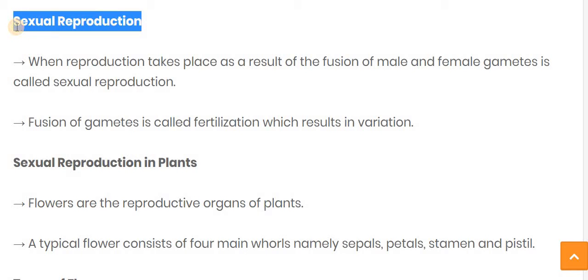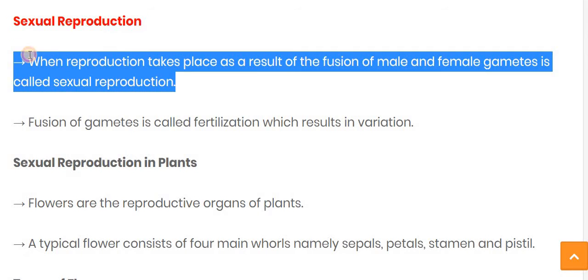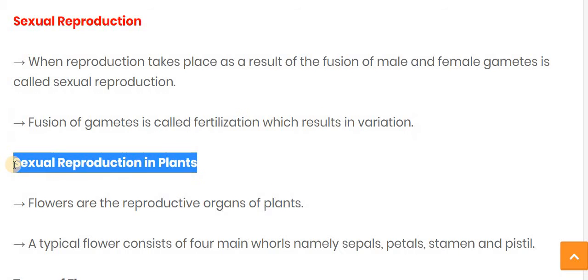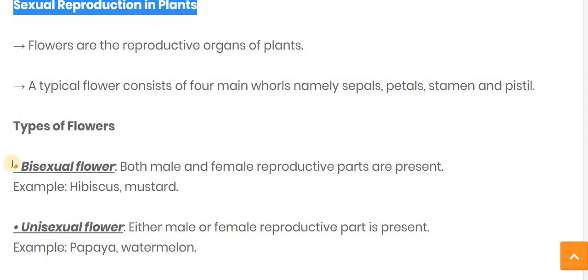Now the sexual reproduction. When reproduction takes place as a result of the fusion of male and female gametes, it's called sexual reproduction. The fusion of gametes is called fertilization, which results in variation. Now let's see sexual reproduction in plants.